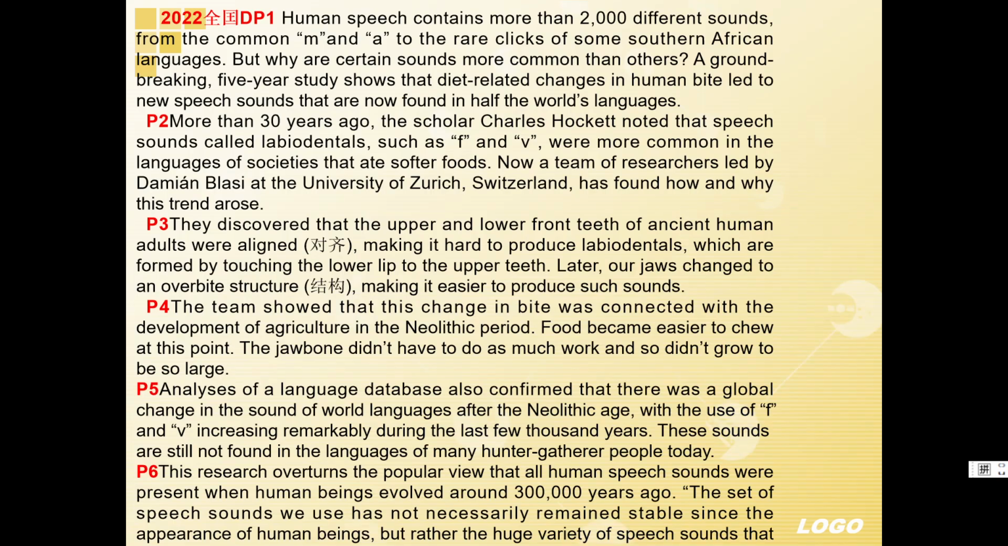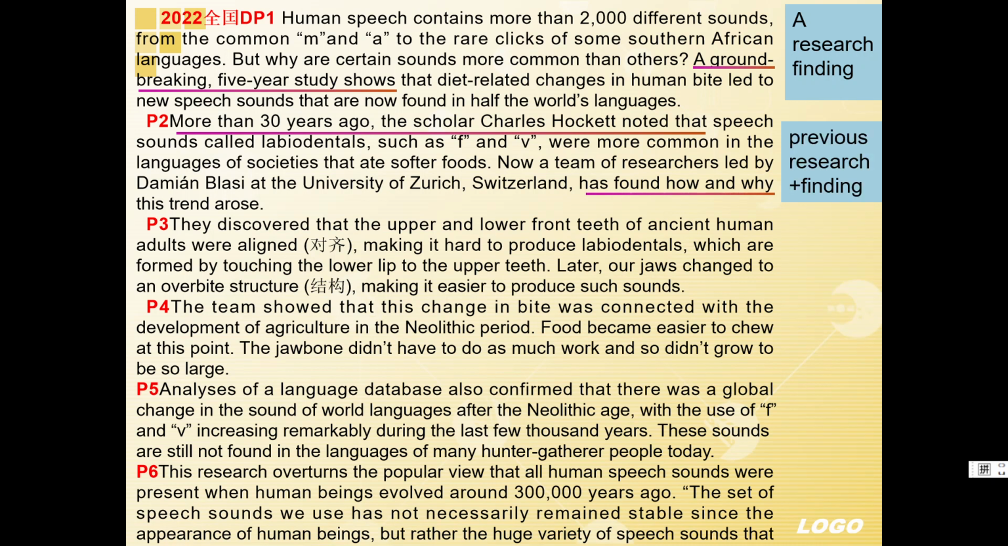Then let's come to the third example. Passage D from 2022 高考. First, let's look at paragraph 1. From the sentence, "a groundbreaking 5-year study showed that," we know this is the topic paragraph. It tells us a research finding. Then let's come to paragraph 2. "More than 30 years ago, the scholar noted that, now a team of researchers has found how and why this trend arose." We know this is the previous research and new findings.